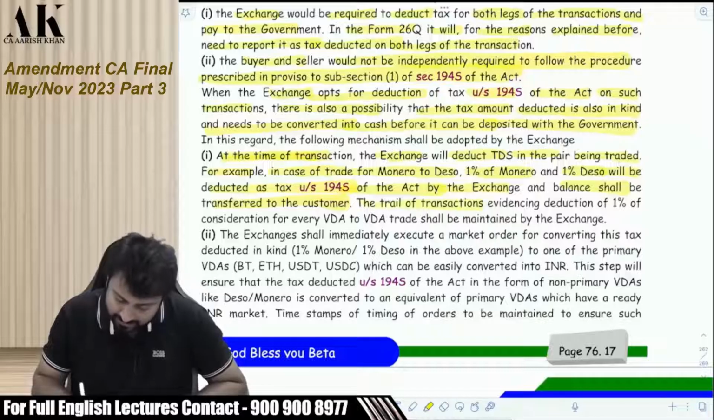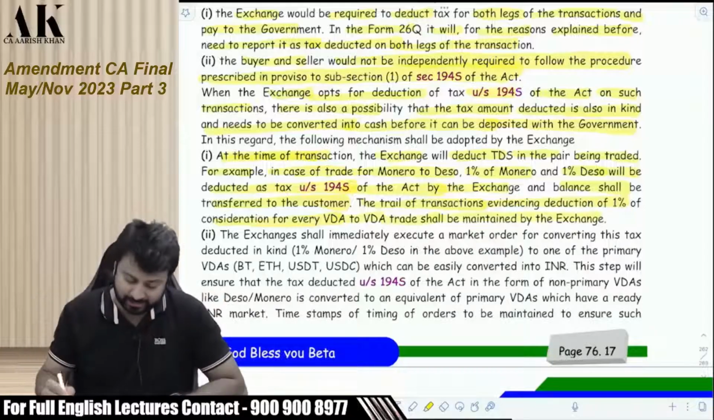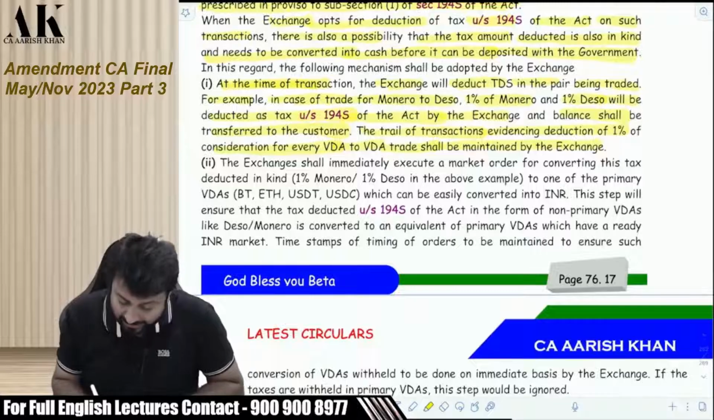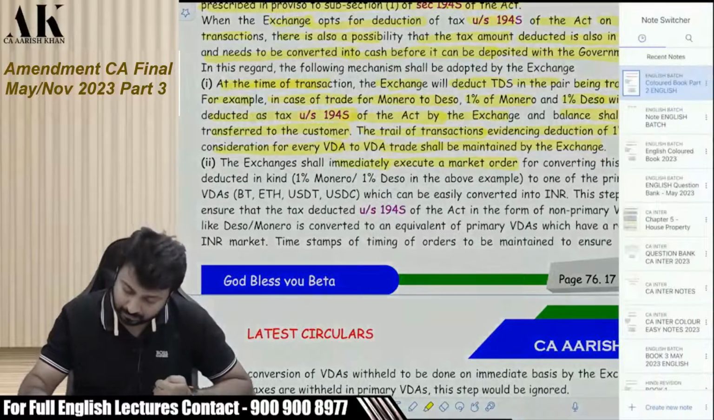The trail of the transaction evidencing deduction of 1% of consideration for every VDA to VDA trade shall be maintained by the exchange. The exchange has to maintain all those details. Now, the exchange shall immediately execute a market order. Now, what will the exchange do?